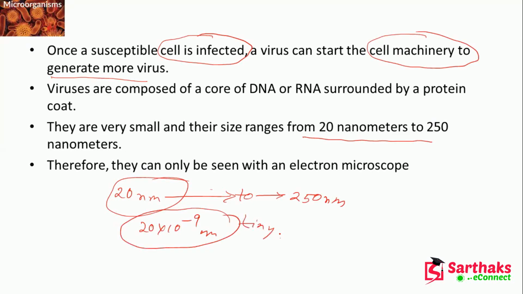Therefore, they can only be seen with an electron microscope. We cannot see the virus with our naked eye. We need a microscope. As we already said in the first slide, this is a submicroscopic agent.